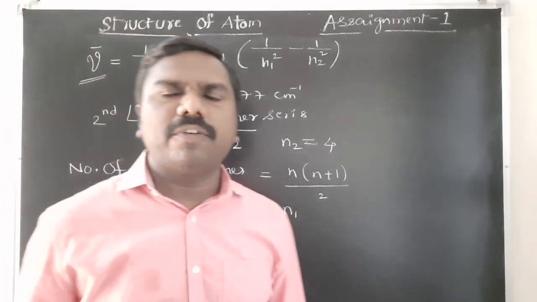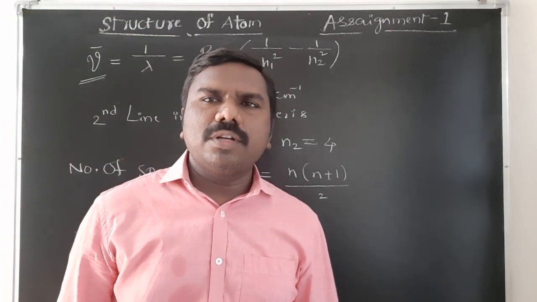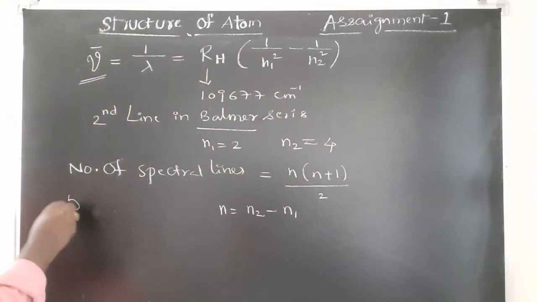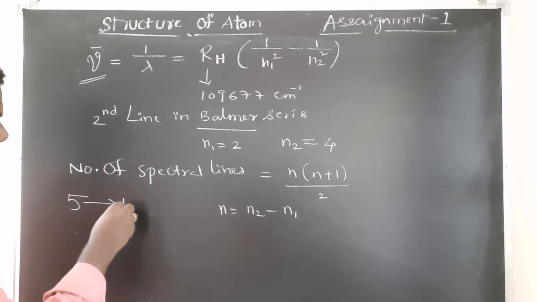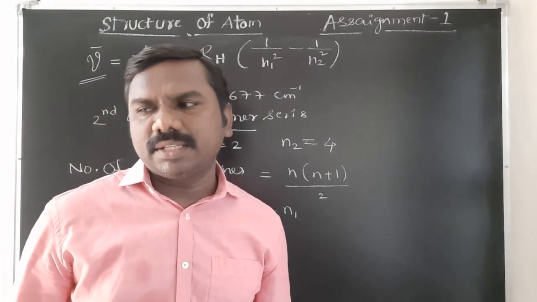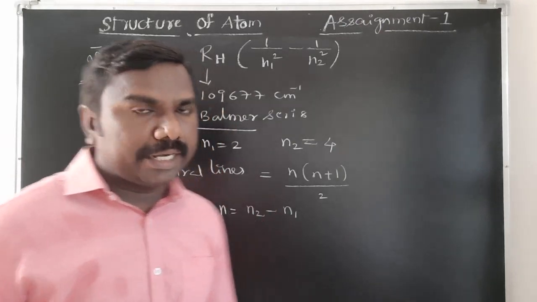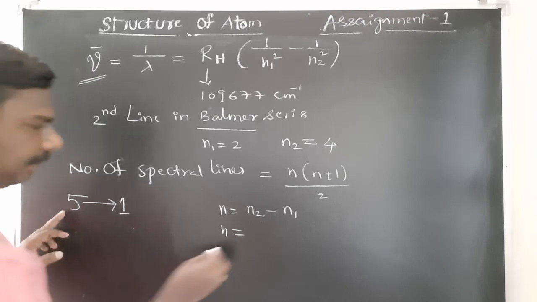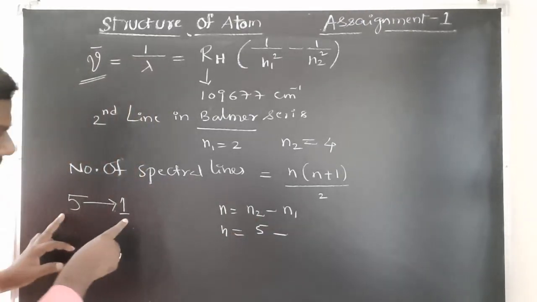For example, when an electron jumps from the fifth orbit to the first orbit, how many spectral lines are possible on the spectrum? How to calculate? n is equal to n2 minus n1, the higher one is 5, the lower one is 1.